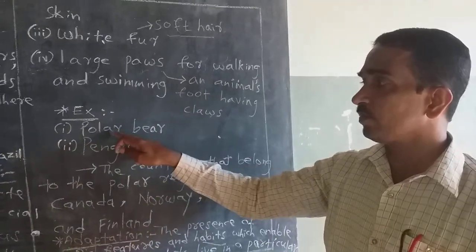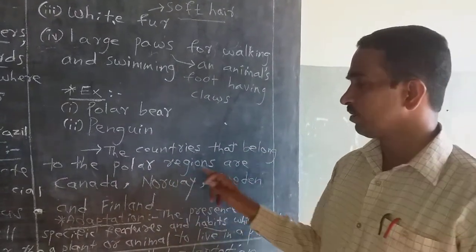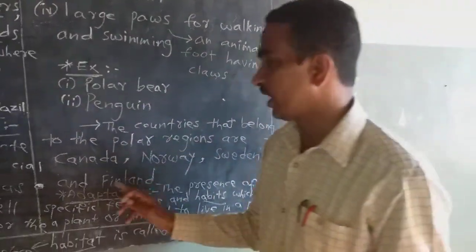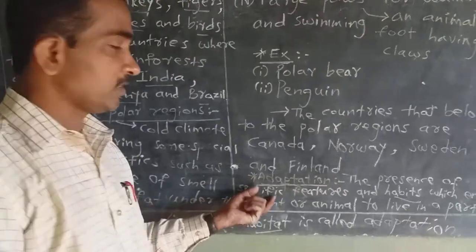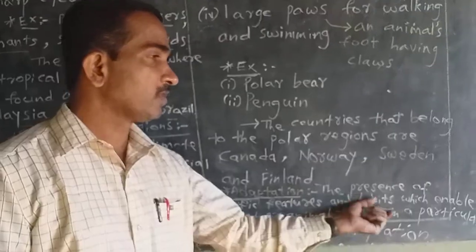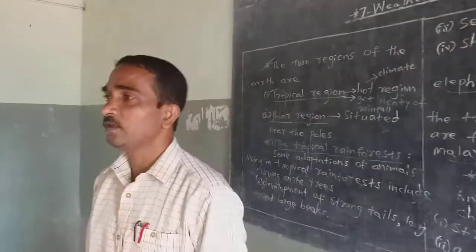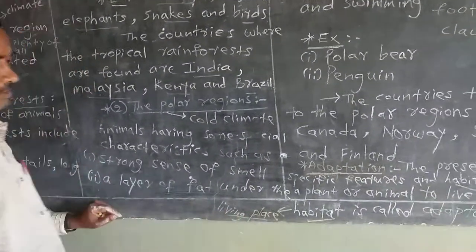Examples for this one, polar bear and penguin. The countries that belong to the polar regions are Canada, Norway, Sweden and Finland. Adaptation means the presence of specific features or characters and habits which enable a plant and animals to live in a particular habitat, means in a specific or particular living place.